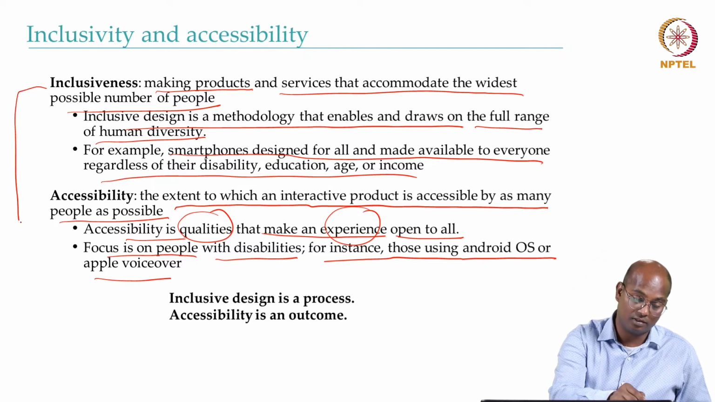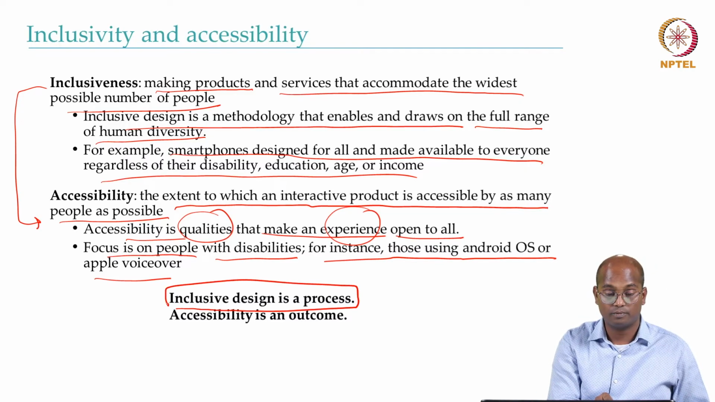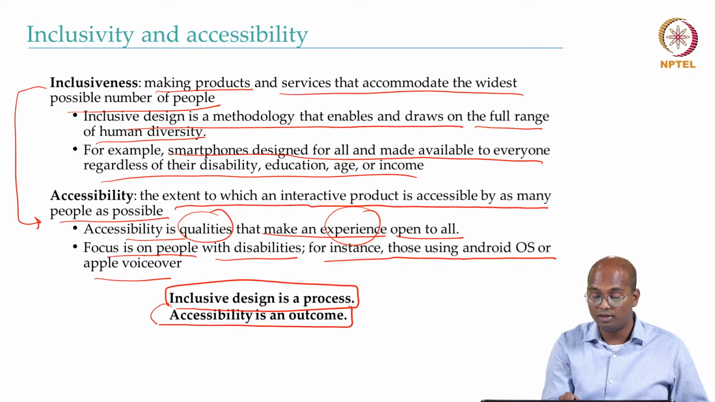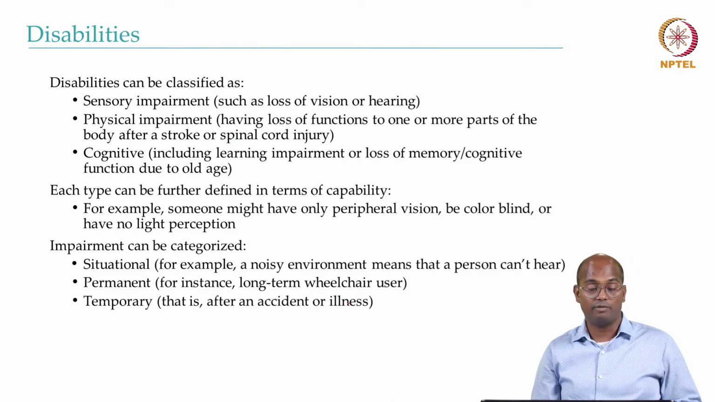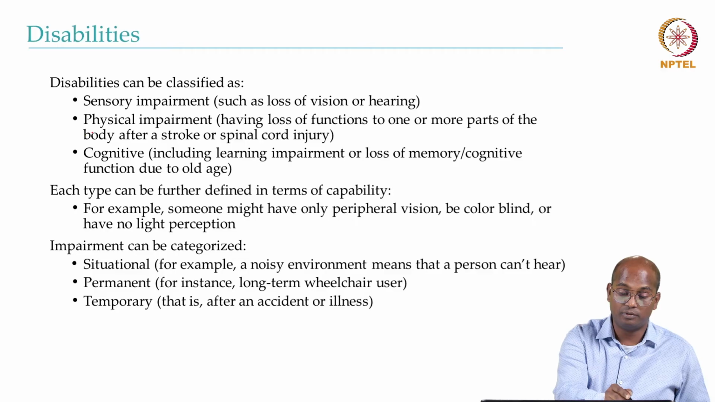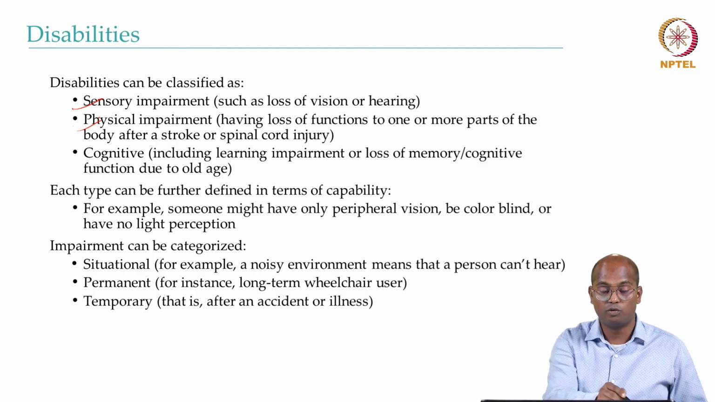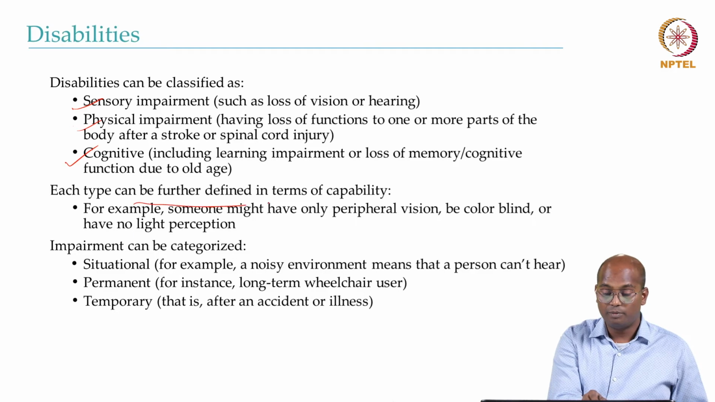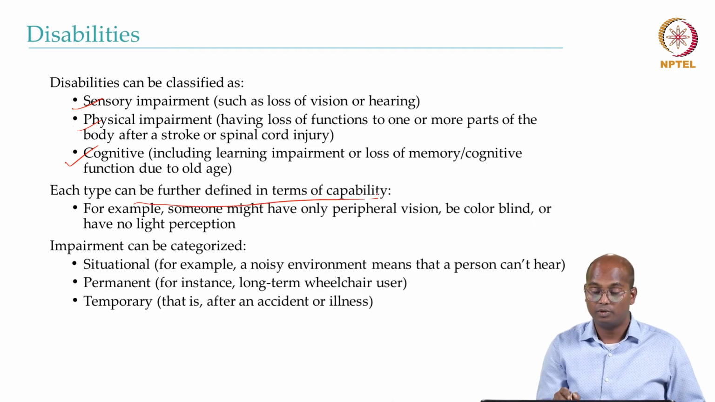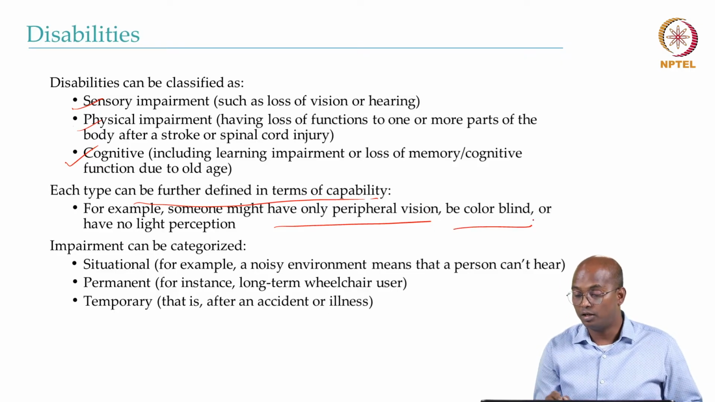And if you see the difference, they are closely related. Inclusive design is a process and accessibility is an outcome of it. And there could be different kinds of disabilities. So it could be sensory impairment, physical impairment, cognitive impairment, and so on. And each type can be further defined in terms of capability. Someone might have only, for example, peripheral vision, or maybe be colorblind, or have no light perception.